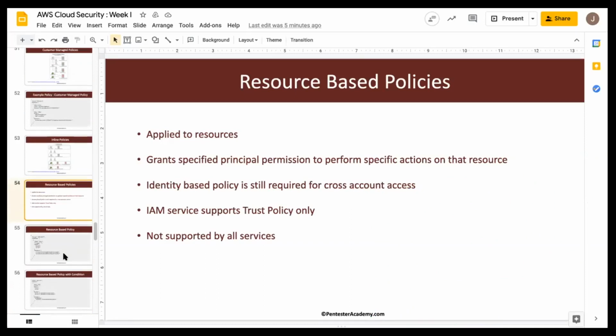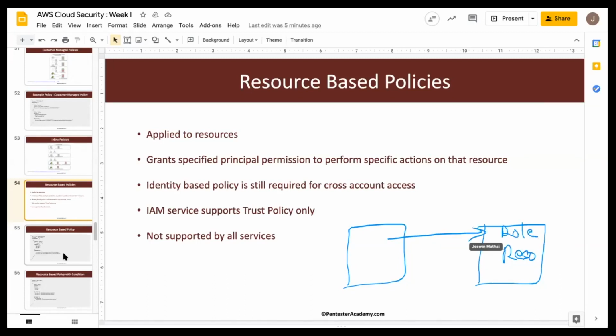In case of account delegation, again, we have to use the concept of role, right? So let's say we have two AWS organizations in here. There are some resources in here. We need to have a role, which is again assumed by this specific user or the principal. And from there, we can again access the resource. This is one way to do it.